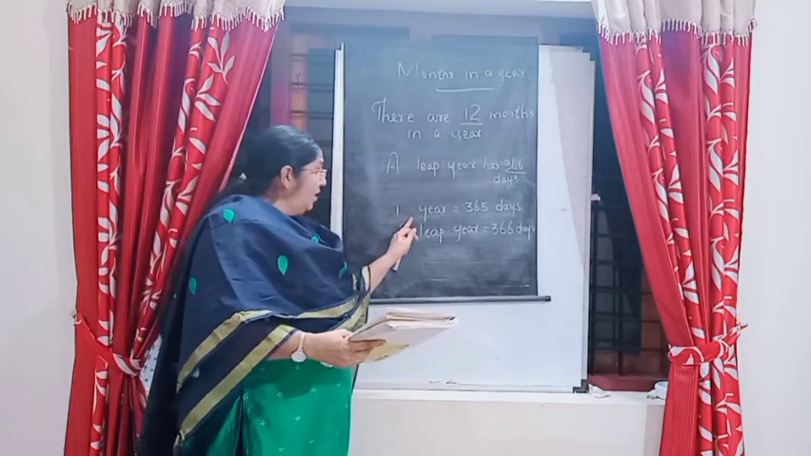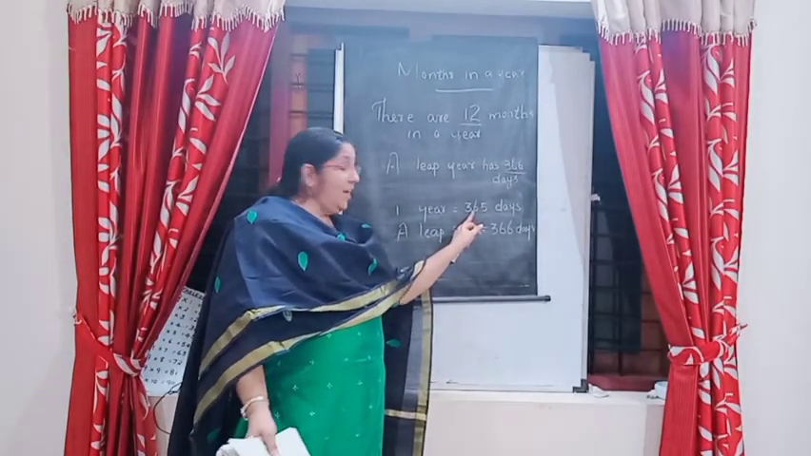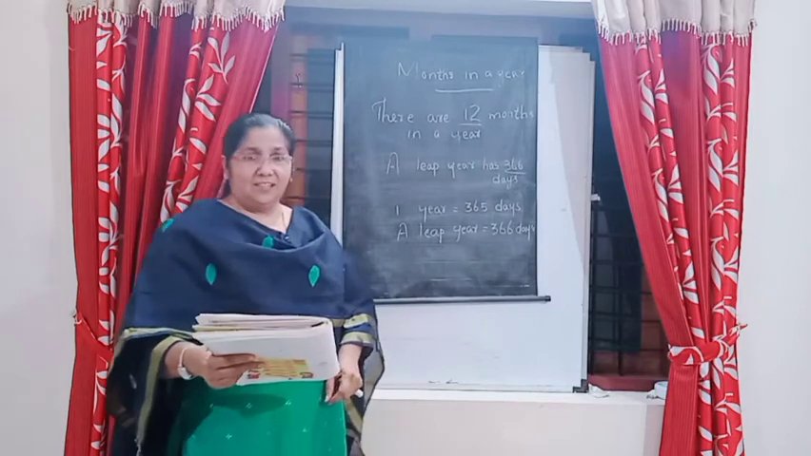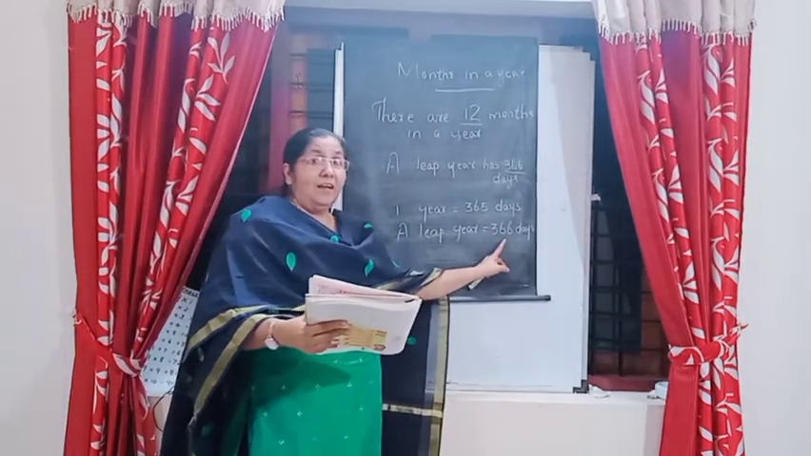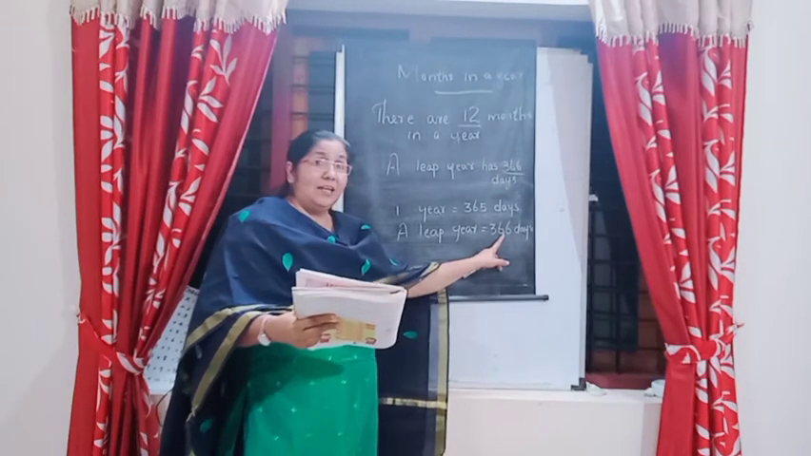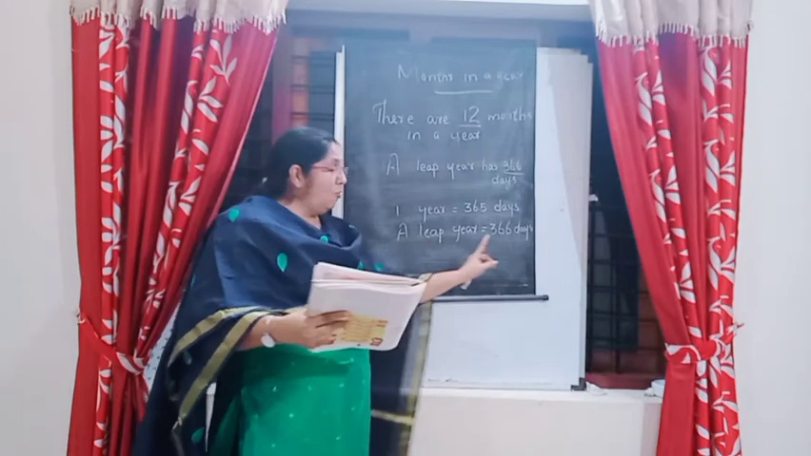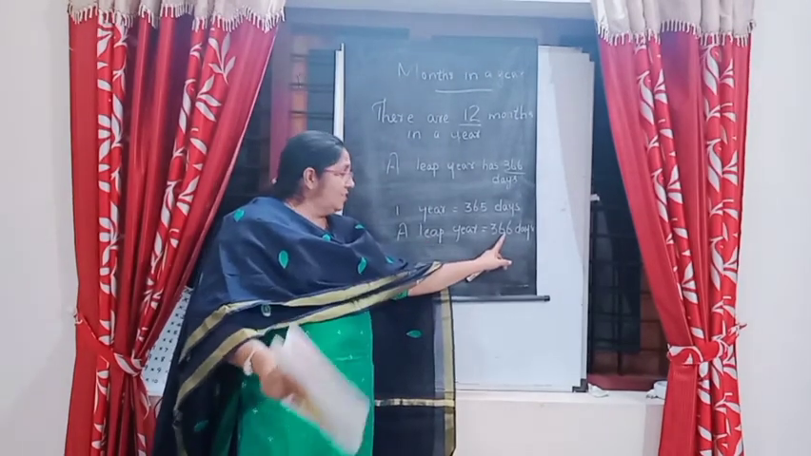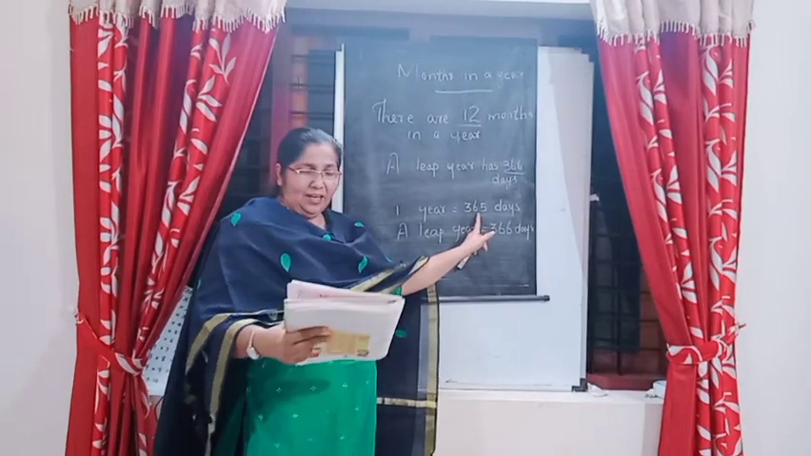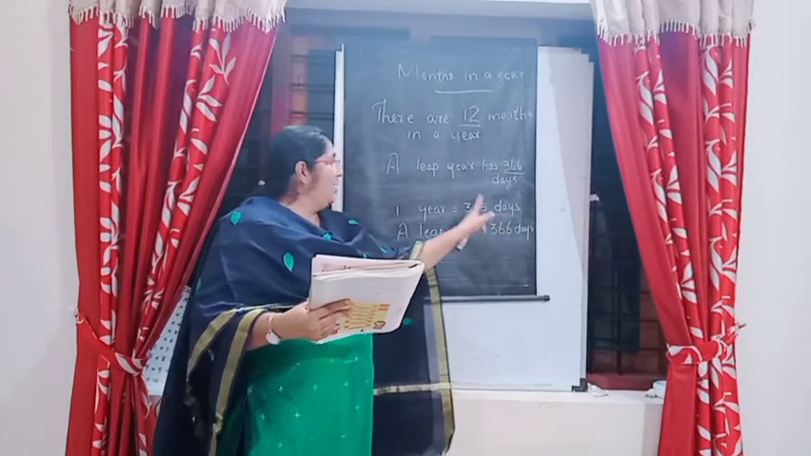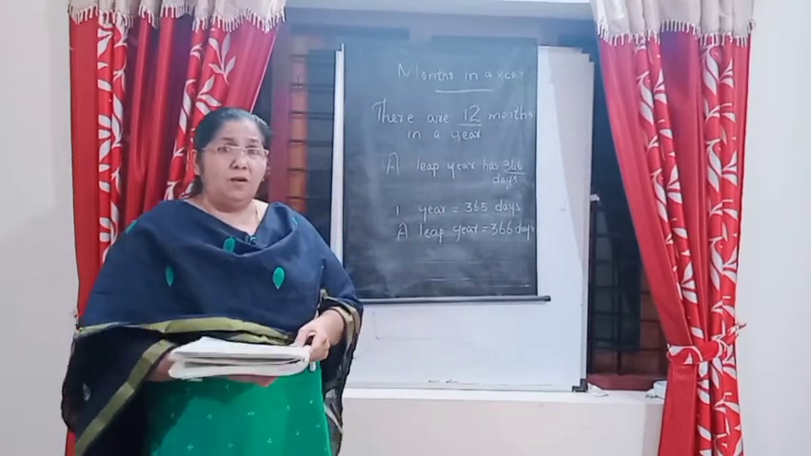And a normal year, how many days? 365 days. A leap year has one more day, 366 days. So a leap year, how many days? 366 days. A normal year, 365 days. So you study the names of the months in full, and the days.